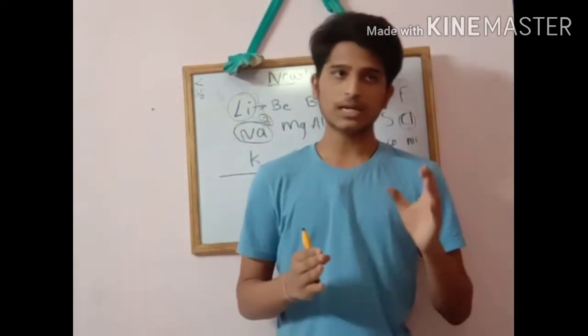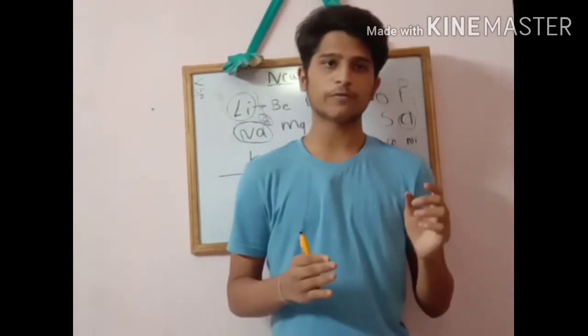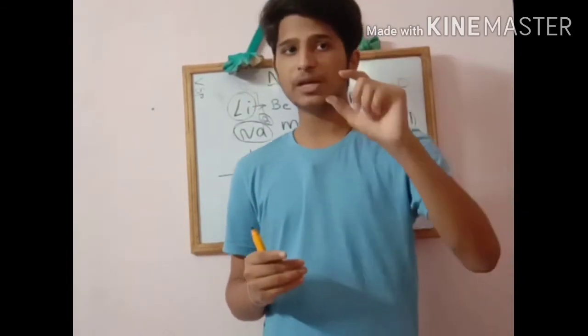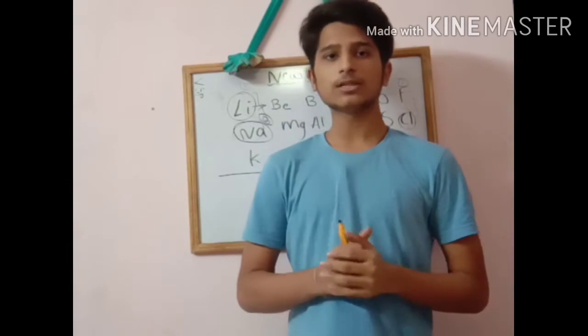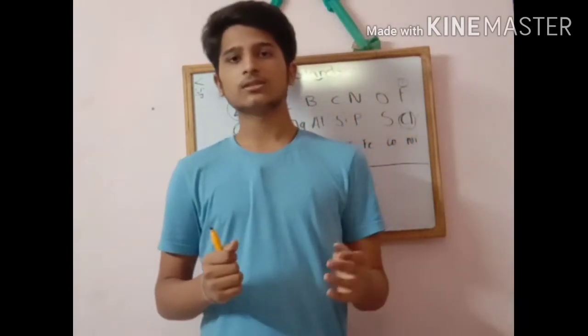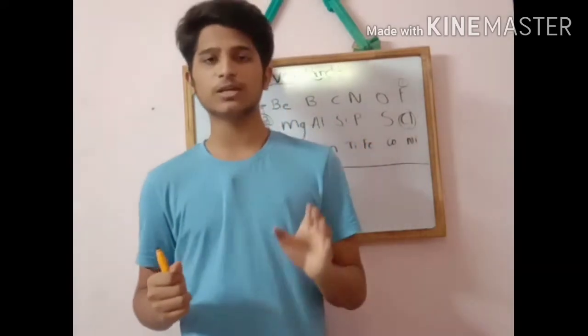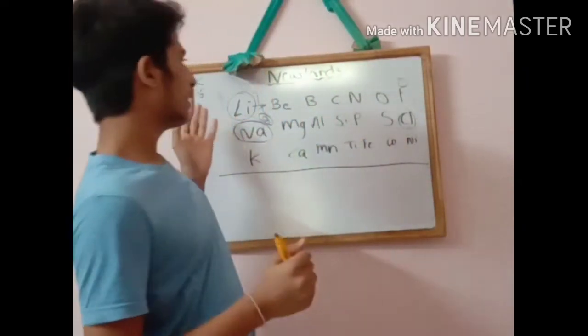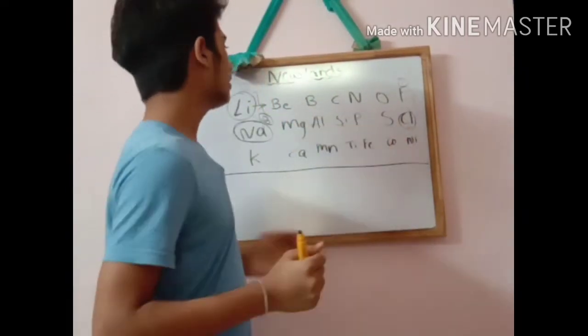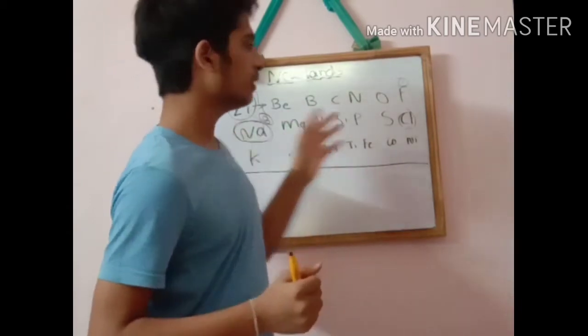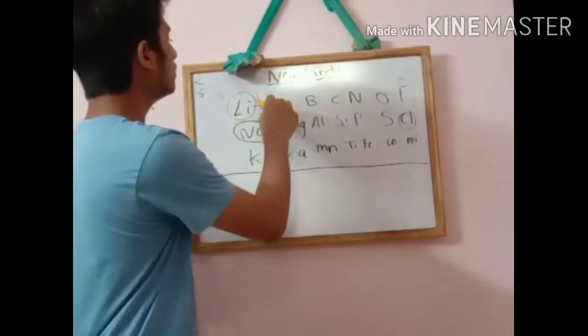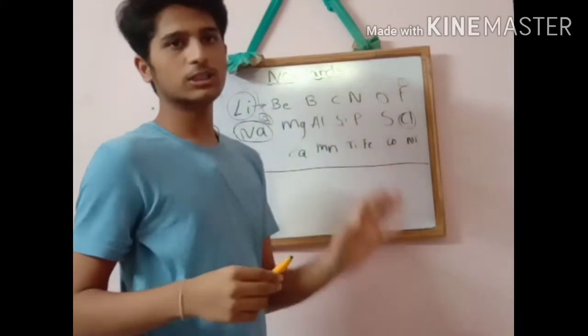So friends, by learning this law, Newland's law of octaves, he gave a new word called periodicity. What is periodicity? The recurrence of properties at regular intervals is known as periodicity. Now we observed here, lithium, after regular intervals, again sodium is showing similar properties. So we can understand this is periodicity.